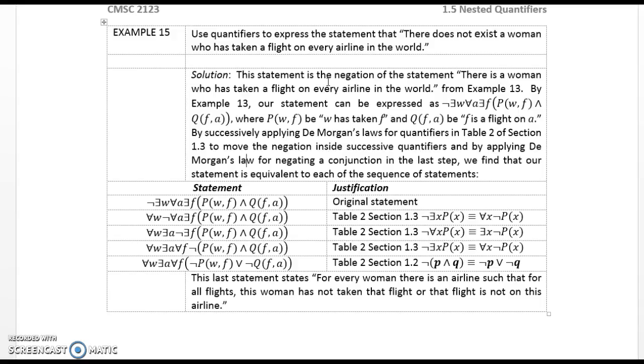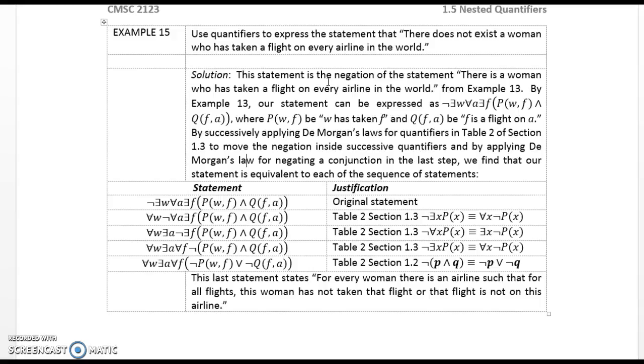Moving the negation operator through the existential quantification, we change it to the universal quantification: for all W, the complement of for all A there exists F, P of WF and Q of F comma A. Continuing through this, by moving the negation operator through the various existential and universal quantifiers, we arrive on the last line at: for all W there exists A for all F, the complement of P of WF or the complement of Q of F comma A, so that every quantifier has been changed into its analog.